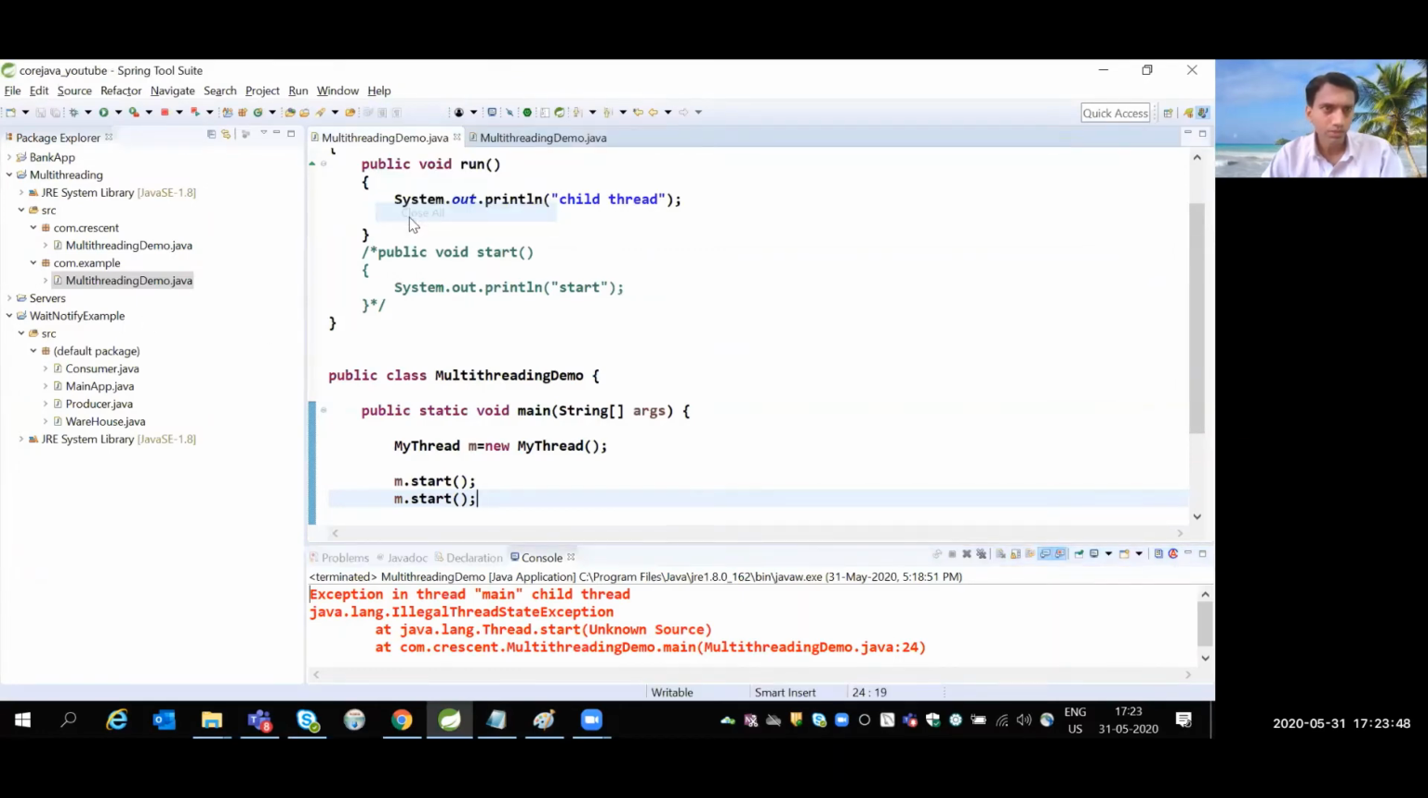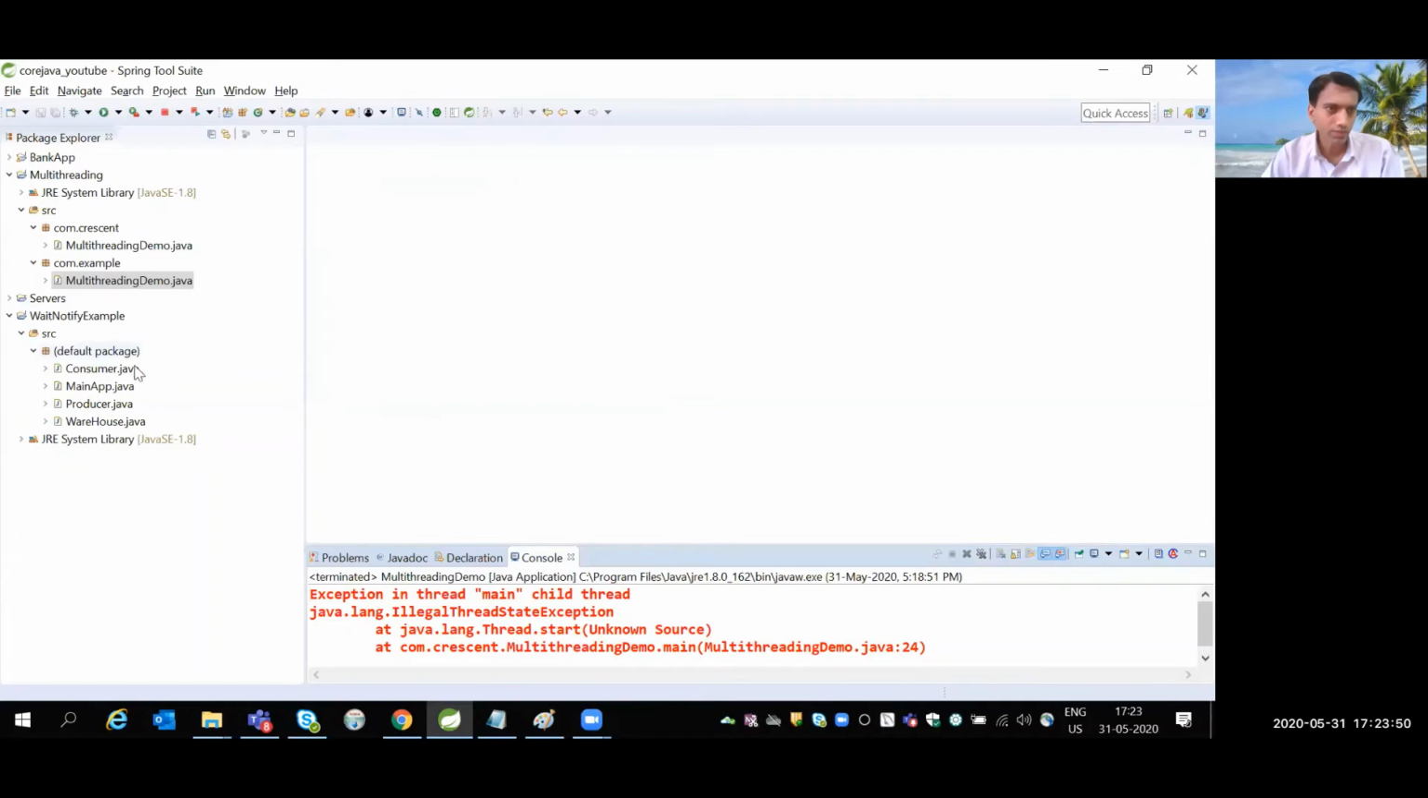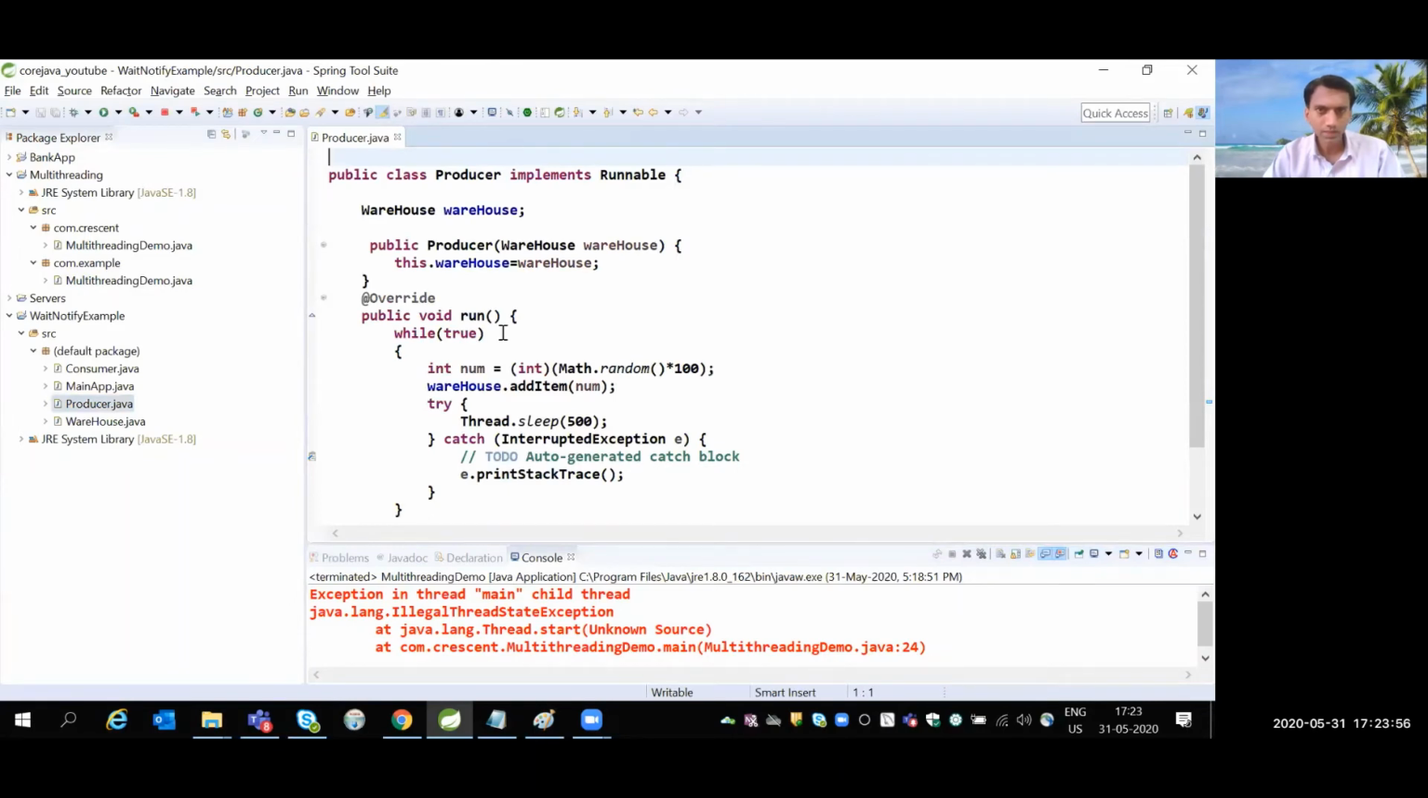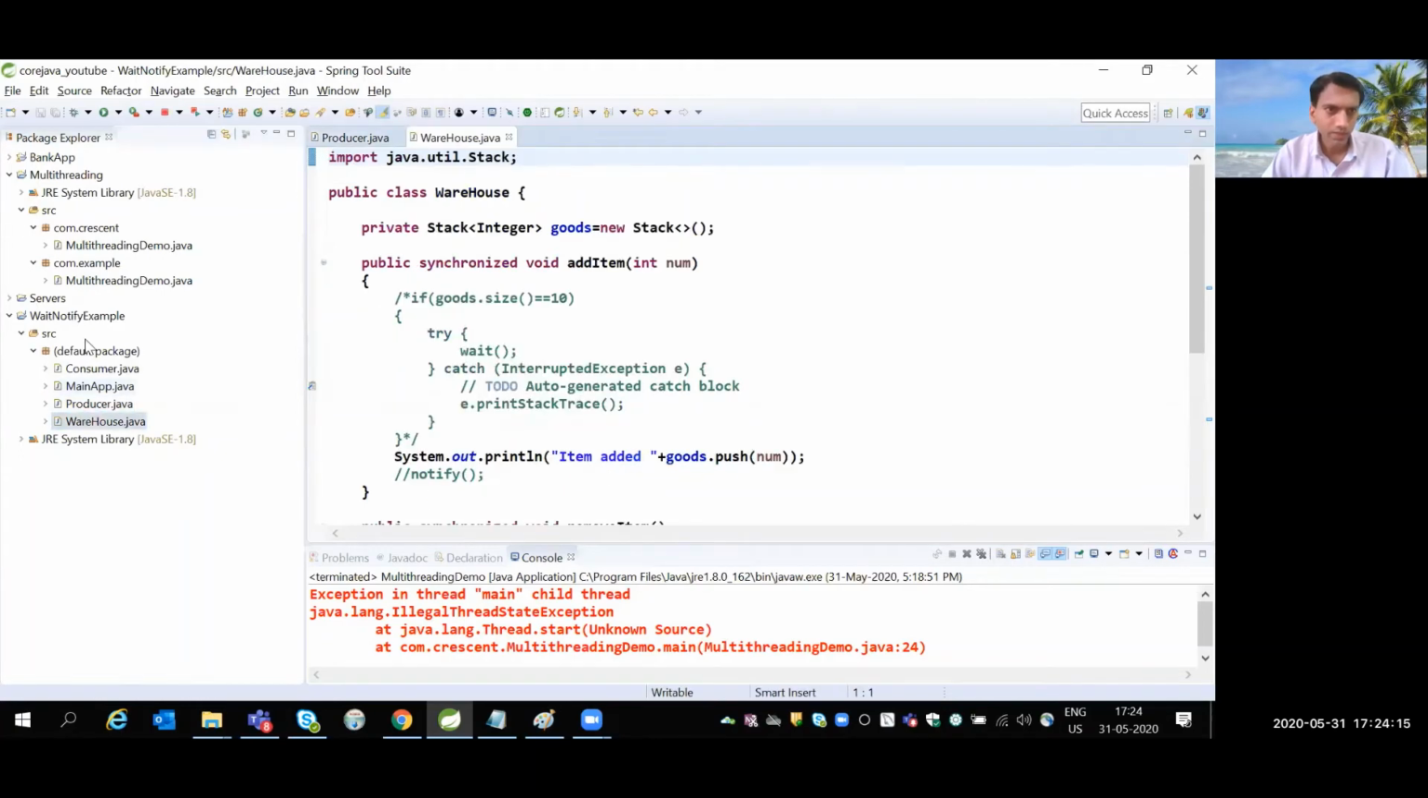Producer consumer is the best example for this wait and notify. What I'm doing here is creating two separate threads. One is a producer and another is a consumer. The producer is producing numbers and the consumer is consuming numbers. This is the example I have. Before that, I created 4 separate classes, starting with Warehouse.